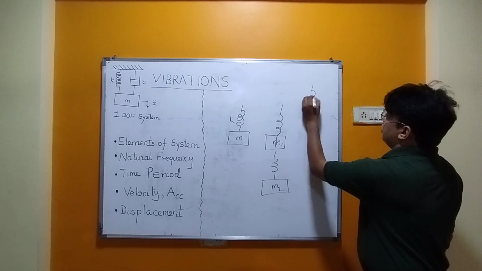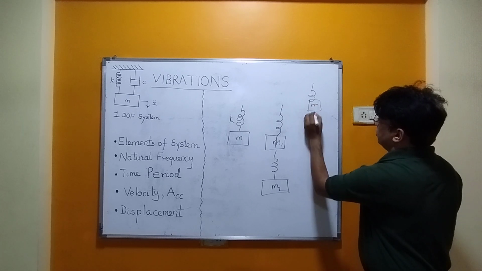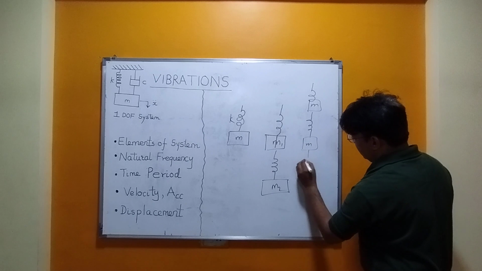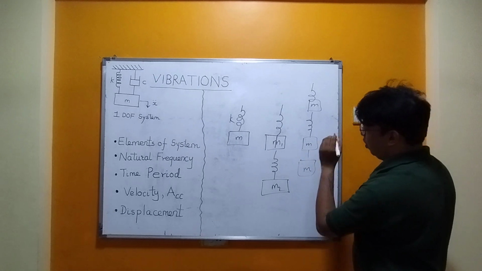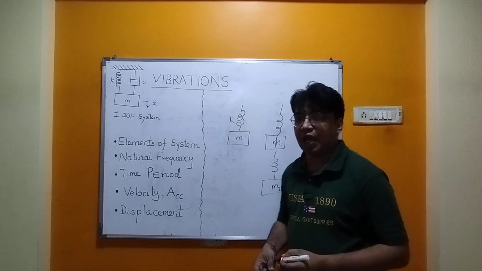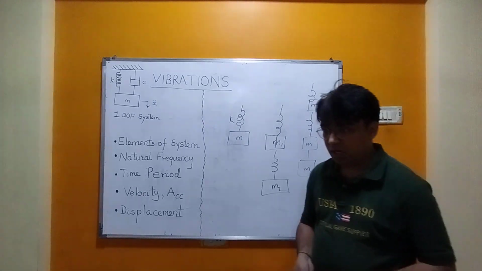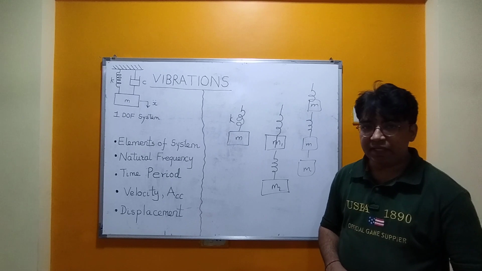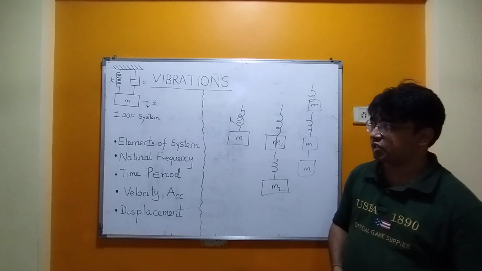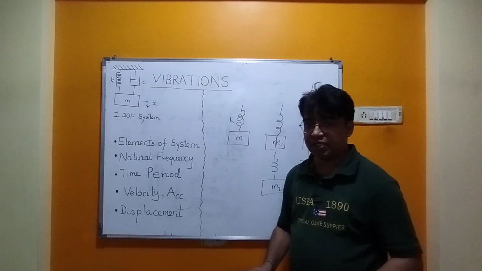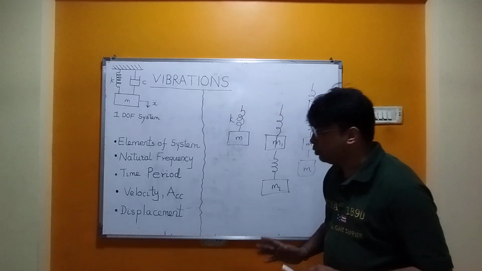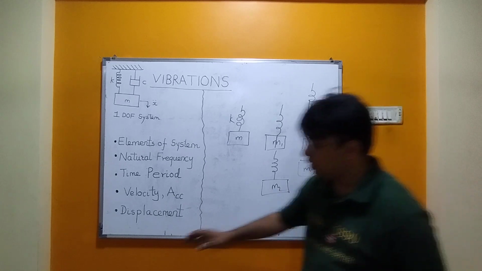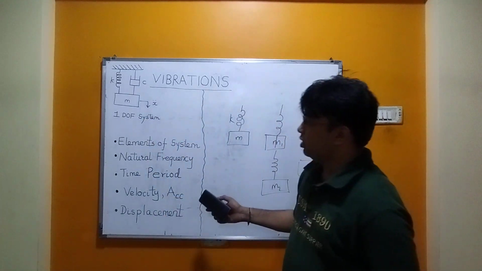This system will have three natural frequencies and so on. So a continuous body will have infinite natural frequencies, and extracting natural frequencies from them and getting the shapes desired is called modal analysis. So that is not the topic of today's lecture. Today I shall be sticking to the fundamental concept of natural frequency. So this is the agenda for today's lecture.